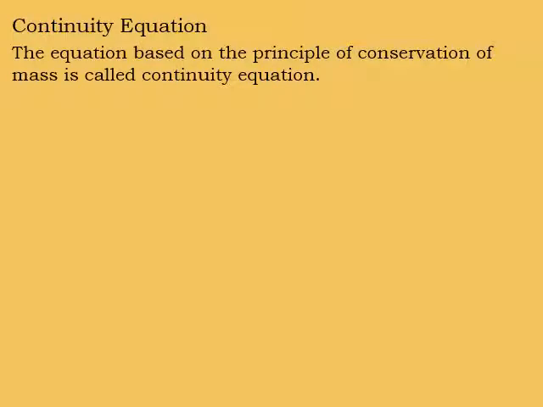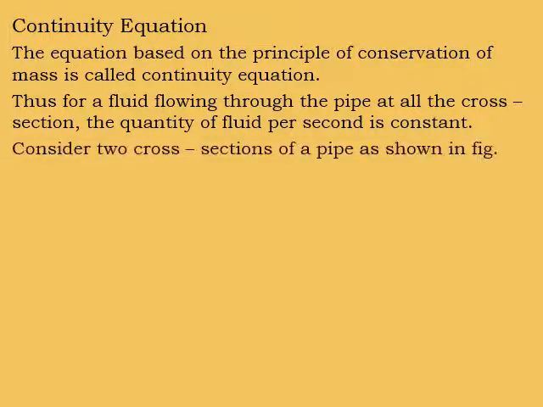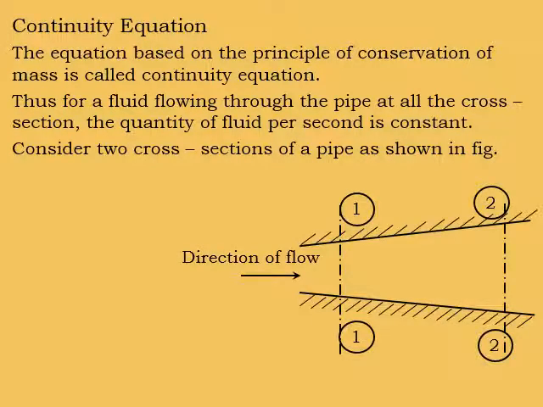Next, move on to the continuity equation. The equation based on the principle of conservation of mass is called the continuity equation. Thus, for a fluid flowing through the pipe, at all cross sections the quantity of fluid per second is constant. Consider two cross sections of a pipe as shown in the figure, cross section 1 and cross section 2. See the direction of the fluid flow from left to right.